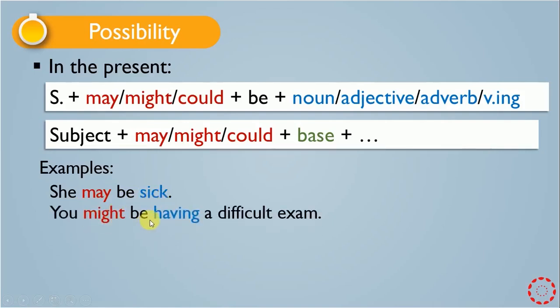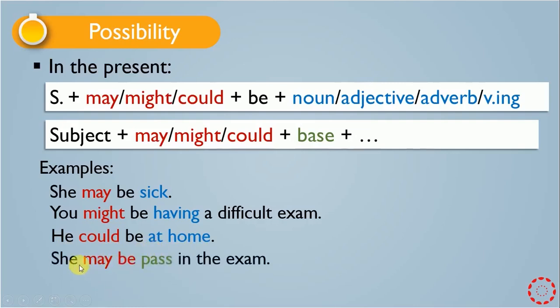You might be having a difficult exam. Here we have, after might be, we have verb-ing, which is having. The third one: he could be at home. Here we have an adverb, which is at home, after could be.